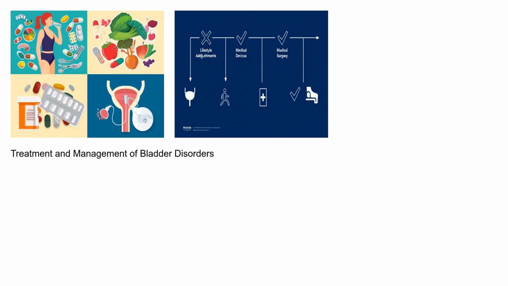Treatment and management strategies for bladder disorders are tailored to the specific condition and its severity. Lifestyle modifications, such as dietary changes, fluid management, and bladder training, are often the first line of defense. Medications, like anticholinergics for overactive bladder or alpha blockers for urinary retention due to BPH, can help manage symptoms. Medical devices such as catheters for urinary retention or pessaries for stress incontinence may be necessary. In some cases, surgery, such as bladder augmentation for overactive bladder or transurethral resection of the prostate, or TURP, for BPH, may be considered.